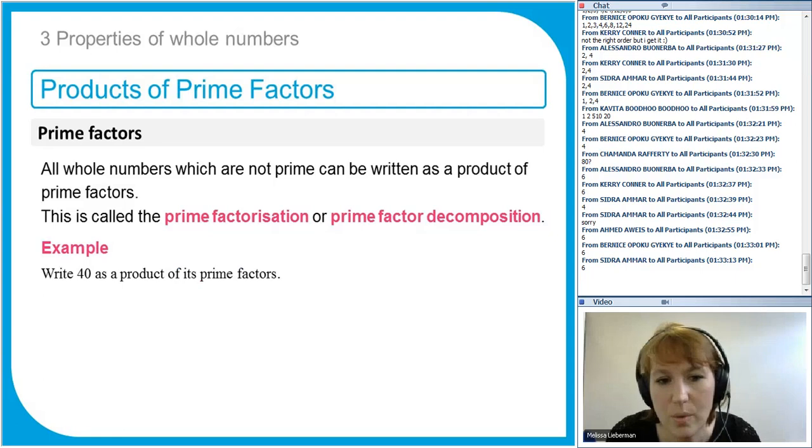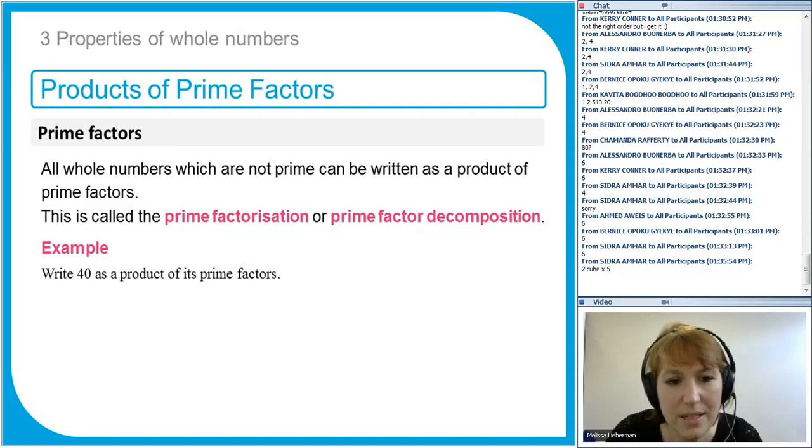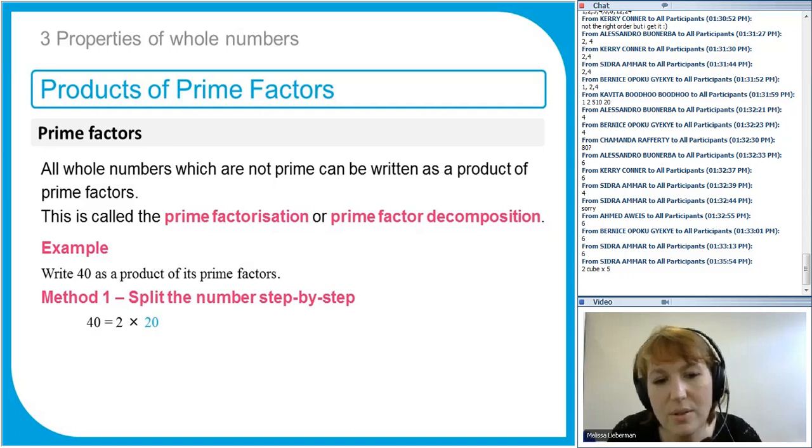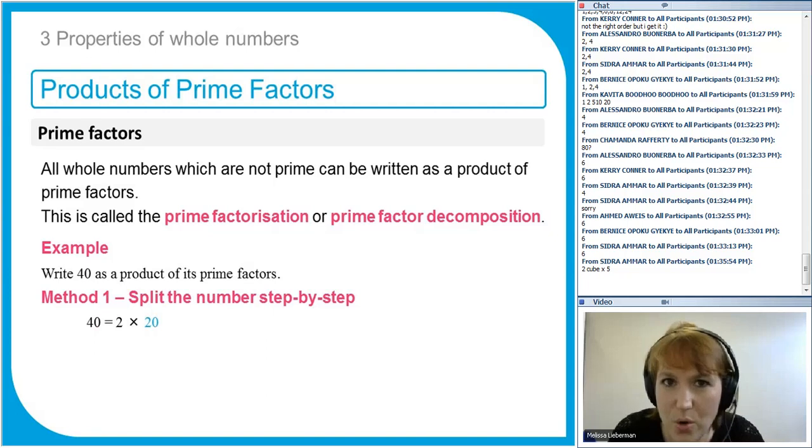So the way we do this is we break the number up. There's a couple of ways of doing it. Factor trees are lovely, or you could just break the number up step by step until you can't break it up anymore. So we've got 40, and all you have to do is think of any 2 numbers that multiply together to make 40. It's better to think of a prime number, so we've got 2 times 20. Now, 2 can't be broken up because it's a prime number, and we're not including 1 because 1's not a prime number. So I've got a prime number, that's what I wanted.